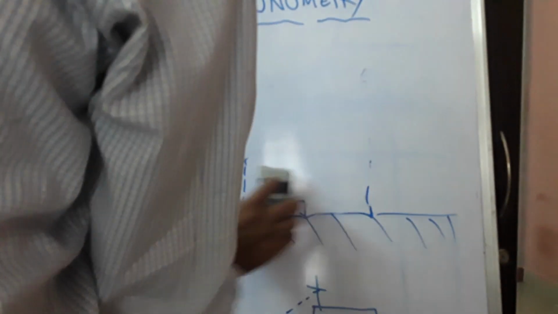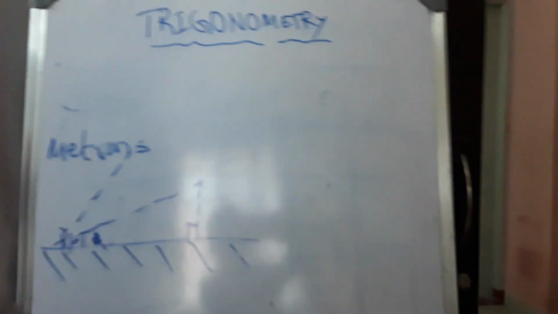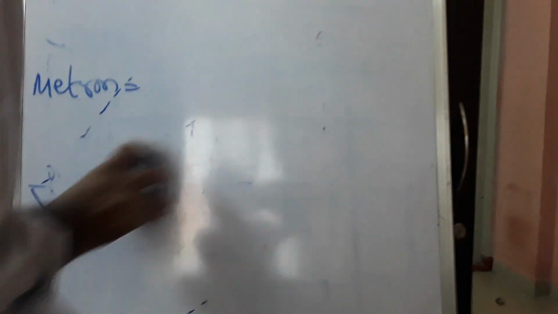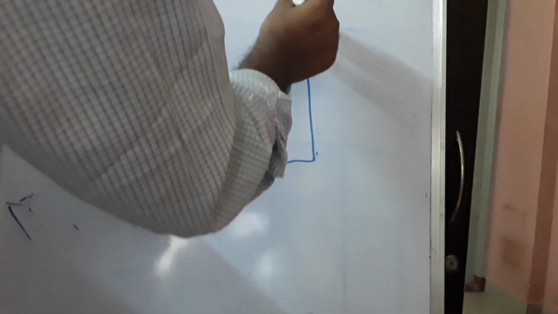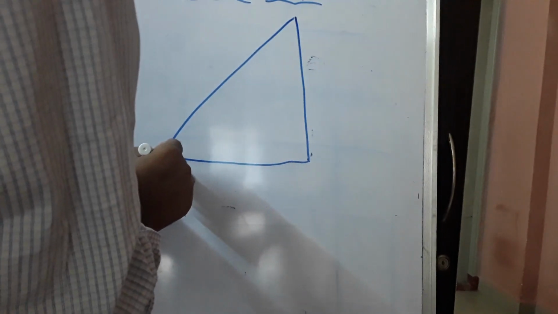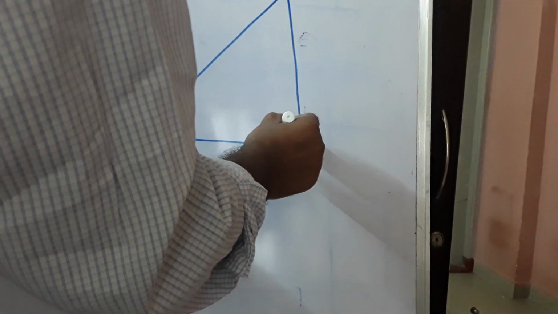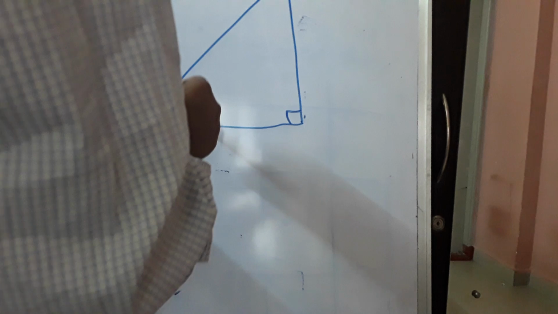Okay, here let us start with one right angle triangle and I'll explain how the ratio is coming. Say for example, I'll draw one right angle triangle over here. This is a right angle triangle, this is a right angle, this is an acute angle.